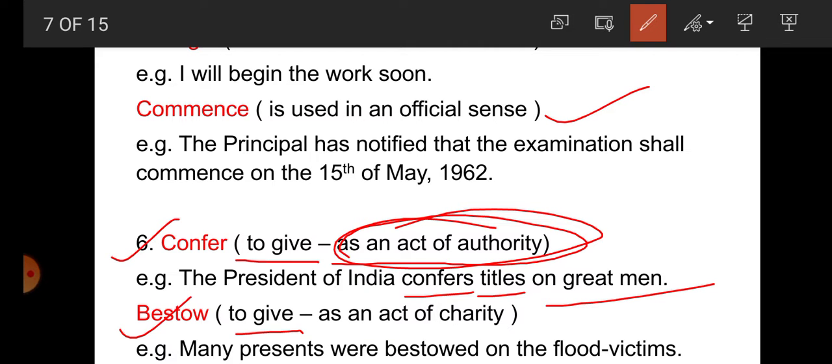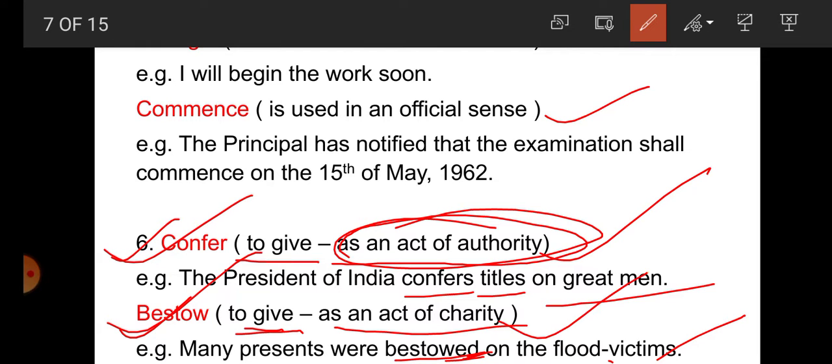But bestow means here, student, to give as an act of charity. For example, many presents were bestowed on the flood victims. So here bestowed means to give, but as a charity. So student, we get here that confer and bestow are both similar words, synonyms, and both mean to give, but confer for authority and bestow for charity.